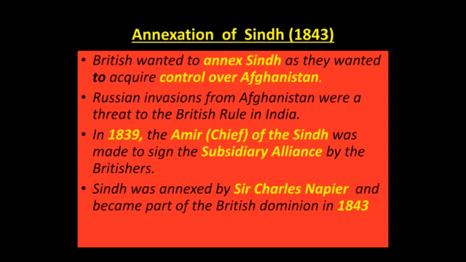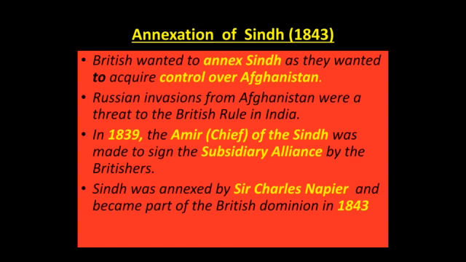So in 1839, the Amir, or the chief of Sindh, was also made to sign the subsidiary alliance by the British. We have already talked about the subsidiary alliance introduced by Lord Wellesley. What were its points? So ultimately, the Sindh region also enters into a subsidiary alliance with the British, and then Sindh is annexed by Sir Charles Napier, and it becomes part of the British Dominion. When? In 1843.